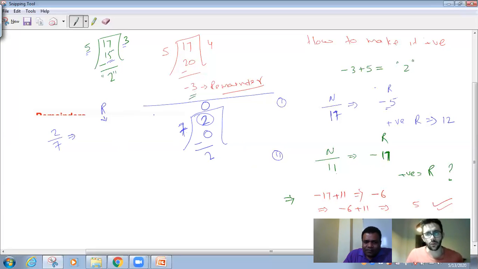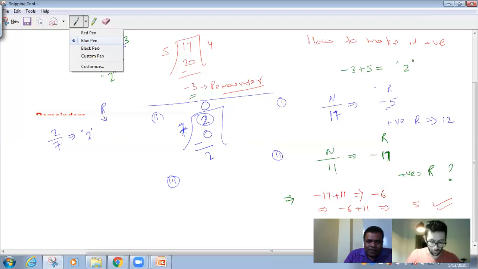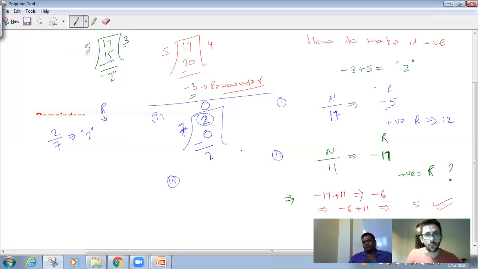This is the one idea. I'll give the second idea. The second idea is, of course, answer is 2 only. Now see the second idea. 2 divided by 7. Let me read one time. I subtract. So what is the remainder? We'll get -5.